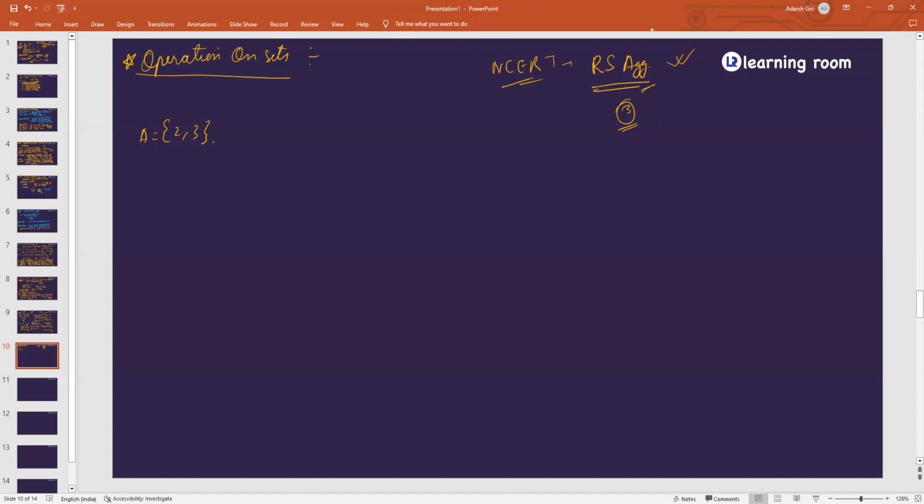How many did you make? 4. Everyone agree with it? Yes, sir. Good, this is correct. There are 2 elements, so 2 to the power 2, that is 4 subsets can be framed, and you wrote all 4 correctly.